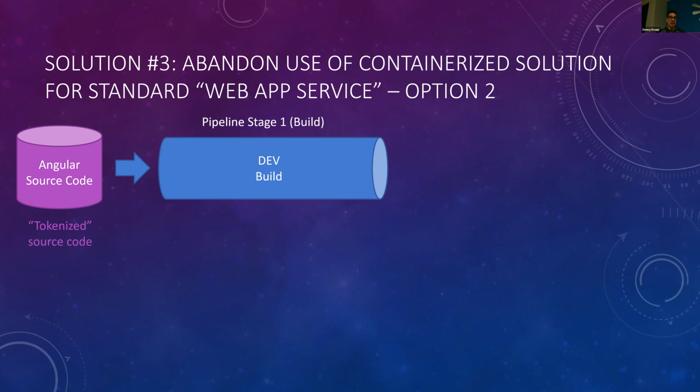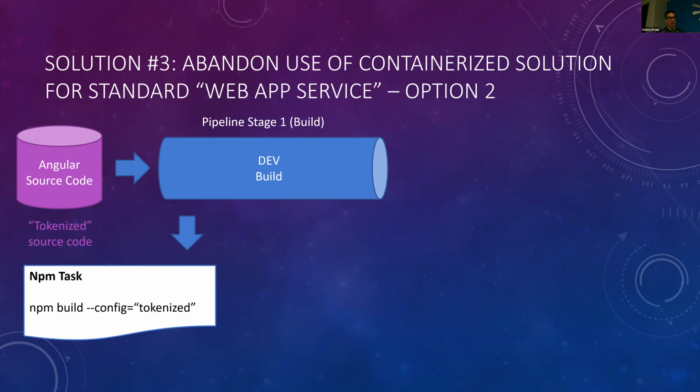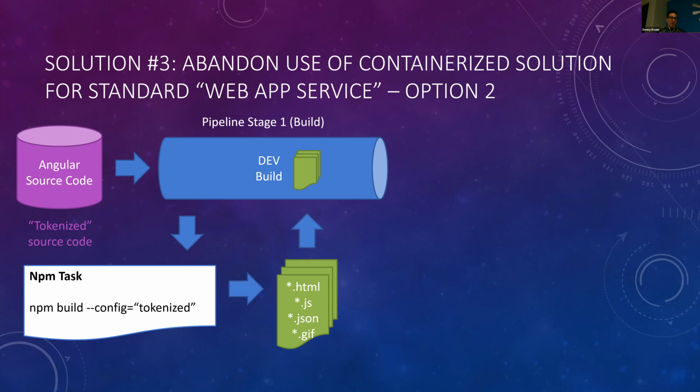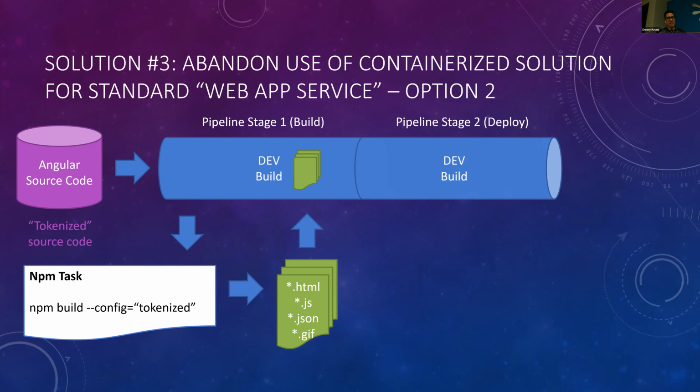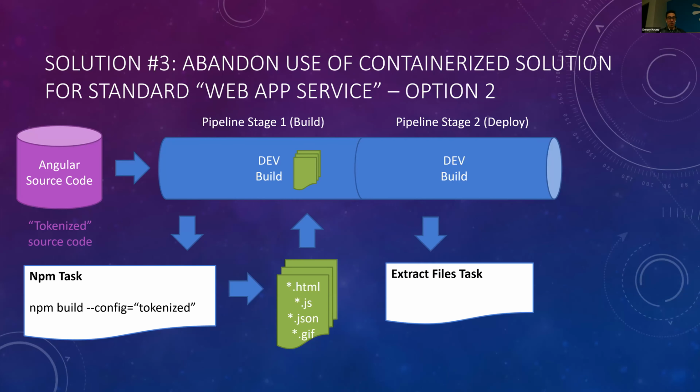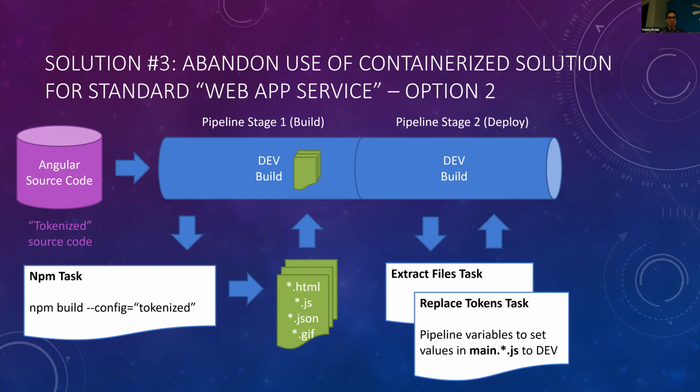The second way to use that same task that I saw recommended was to have a multi-stage build pipeline. And in this case, we start similarly, still have tokenized source code. We specifically tell it to build for that scenario instead of, for instance, our localhost or production environments. It produces those files, again, the static web files. They go back into the pipeline build. And then there's a second stage. In a second stage where we actually go to deploy it or put it into a development or production environment, it's at that point we use a different task called extract files to pull those files back out of the pipeline, then replace the tokens by looking at the main.js file.